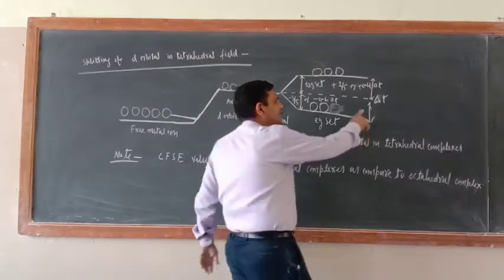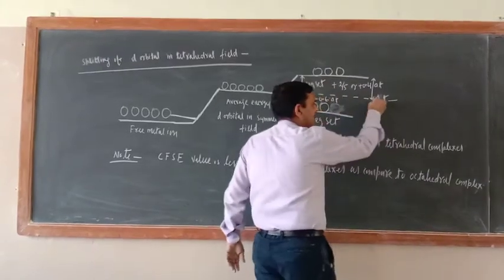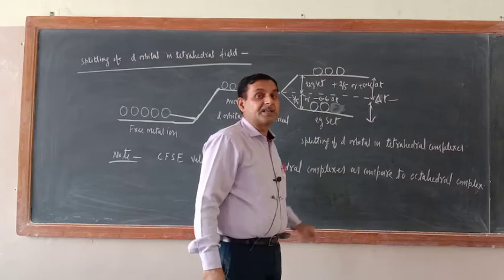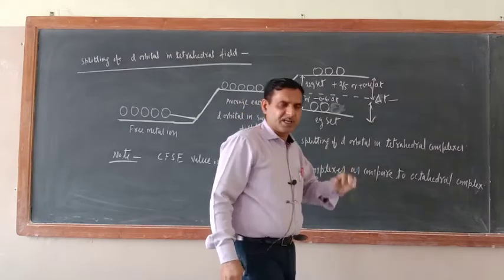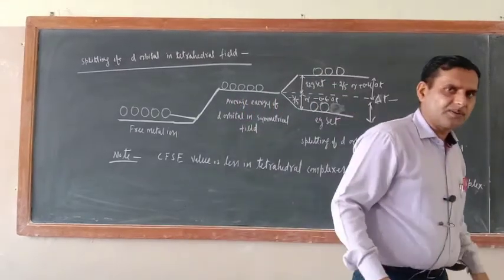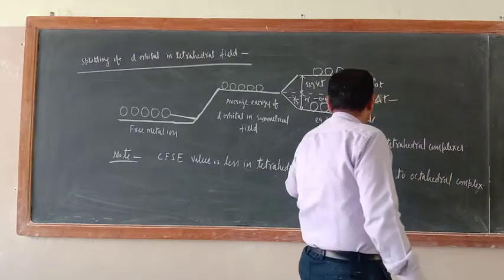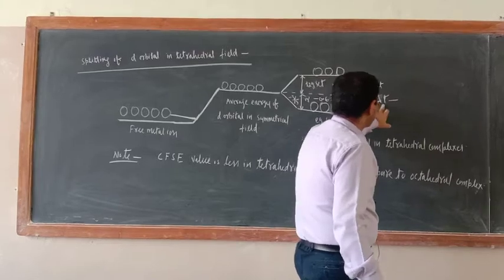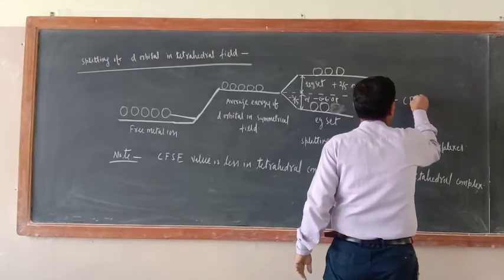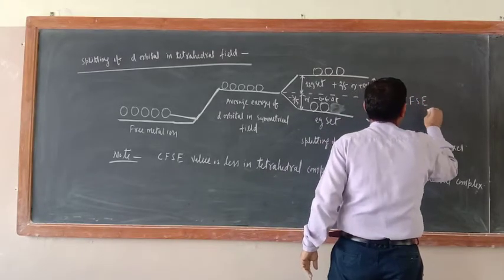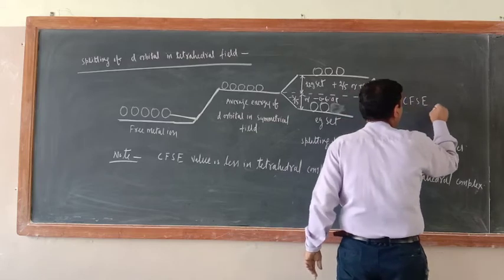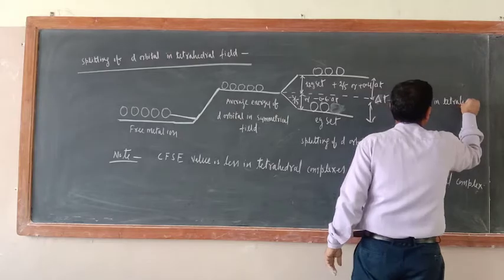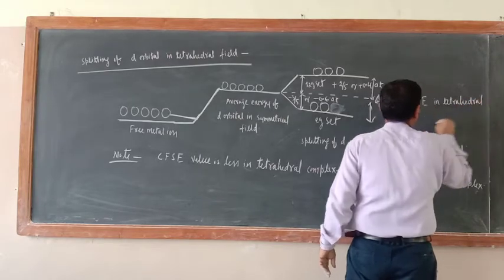That energy is known as delta T, the CFSE, crystal field splitting energy in tetrahedral complexes.